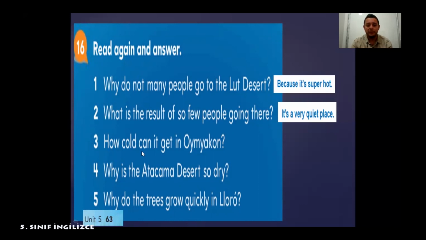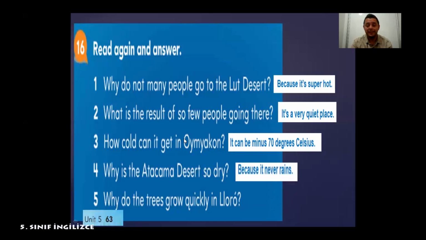Question 3. How cold can it get in Oymyakon? Do you remember? Yes, it can be minus 70 degrees Celsius. Minus 70. Be careful. Question 4. Why is the Atacama Desert so dry? Do you remember? Because it never rains there. Never rains. And the last question here we got.